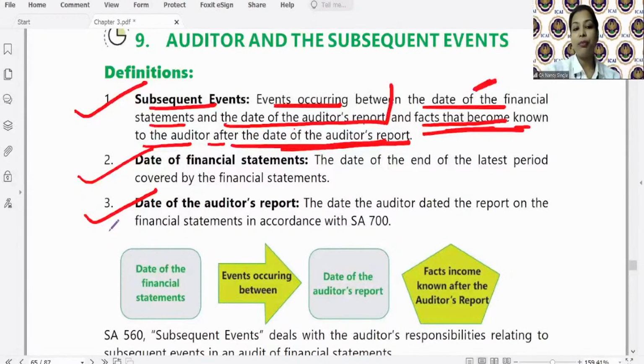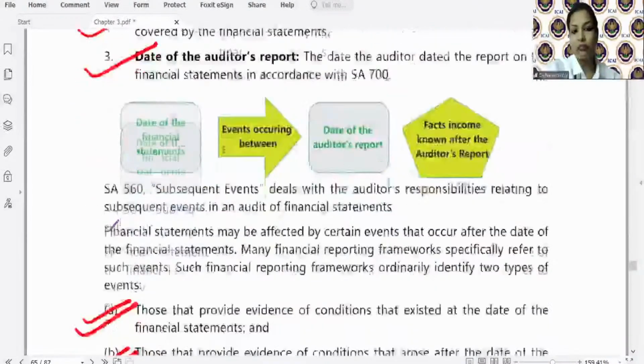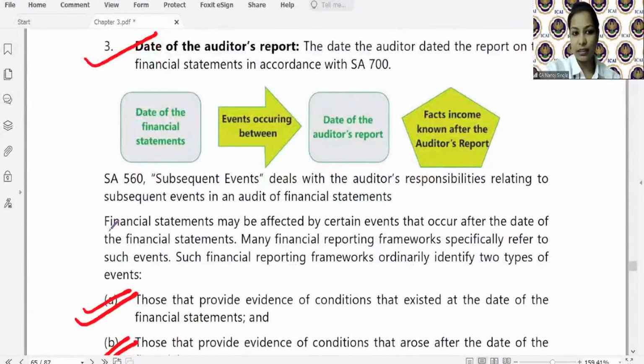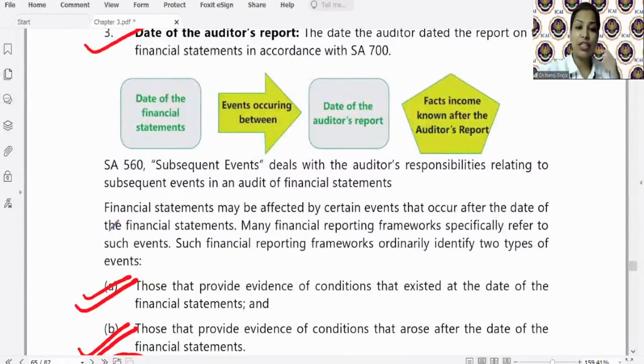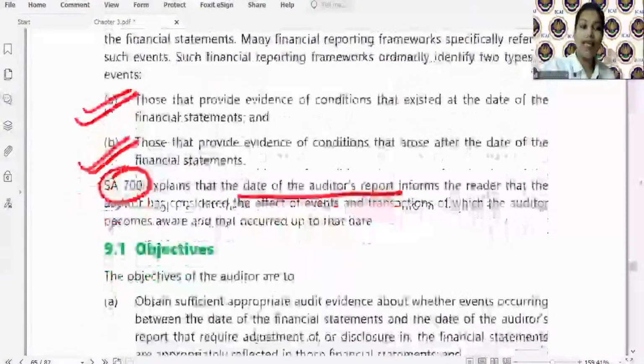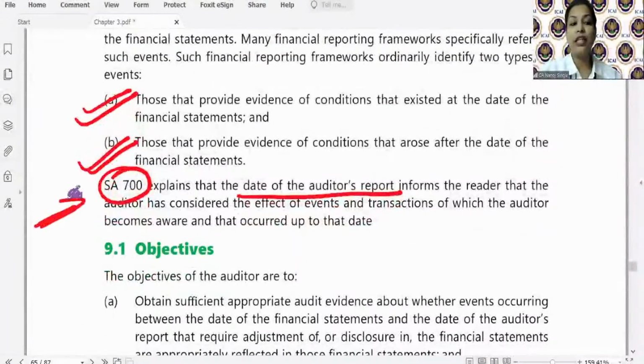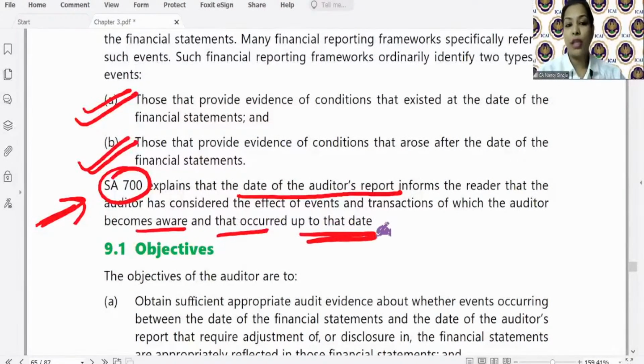अब date of auditor's report क्या होता है? जब auditor financial statement के ऊपर sign करके date लिखता है. As per SA 700, such date is of importance. Why? Because it informs the readers that the auditor has considered the effect of events and transactions of which the auditor becomes aware and that occurred up to that date, है ना?